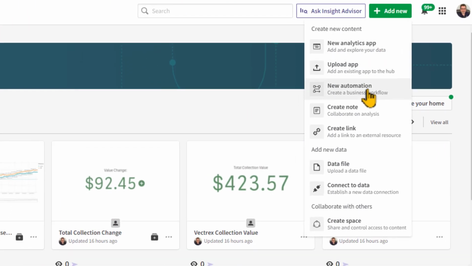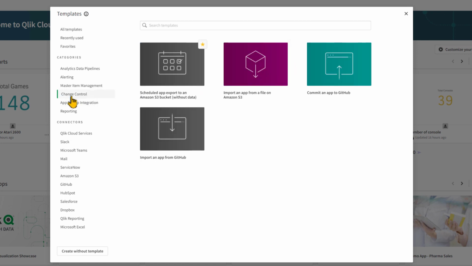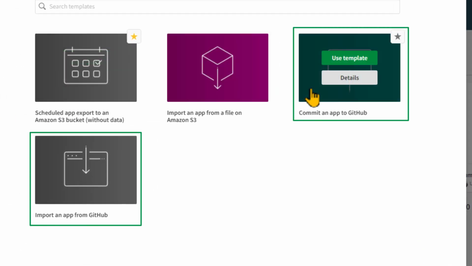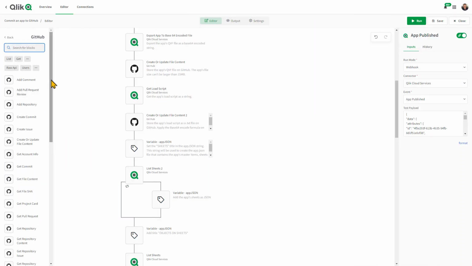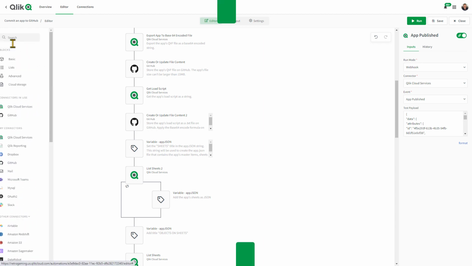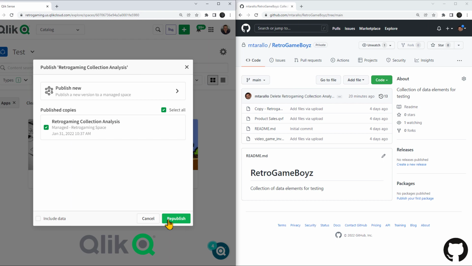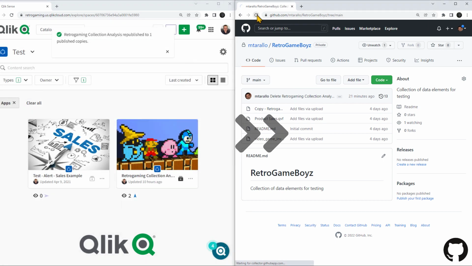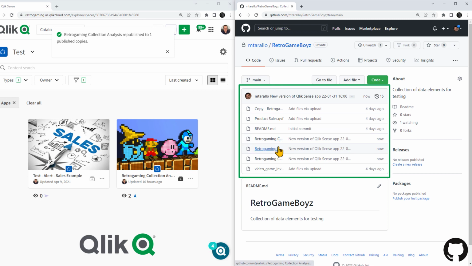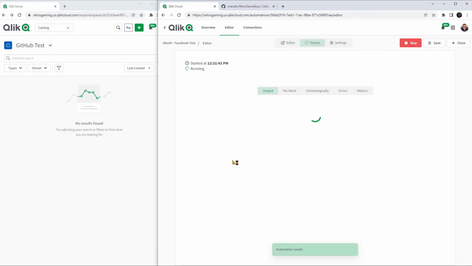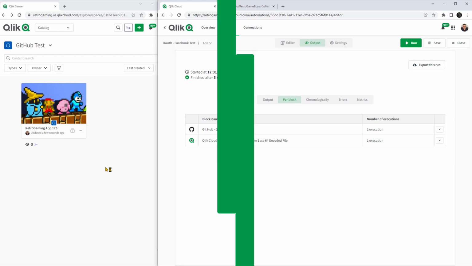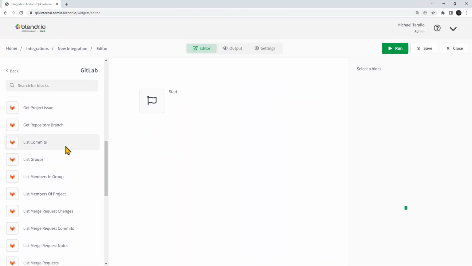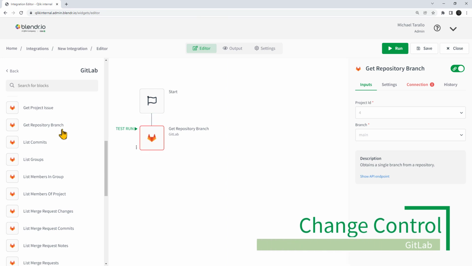When creating a new automation, you will now see 2 new templates for GitHub in the change control category: commit and import. These pre-built templates use a combination of our new GitHub and Qlik Cloud Services connector blocks that can automatically save QlikSense SaaS apps to your GitHub repository when they are published to your SaaS tenant, as well as import apps from your GitHub repository, offering a customizable way to create and manage change control processes for your QlikSense SaaS environment. We have also added new connectors for GitLab, which can also be used for change control management.